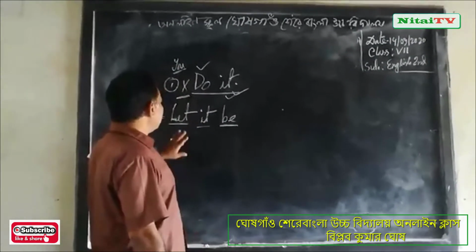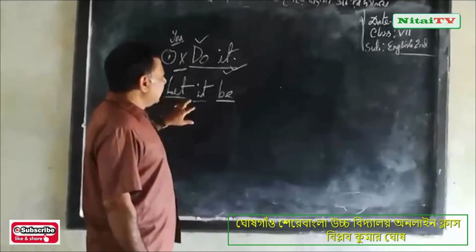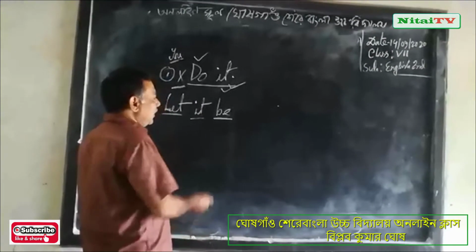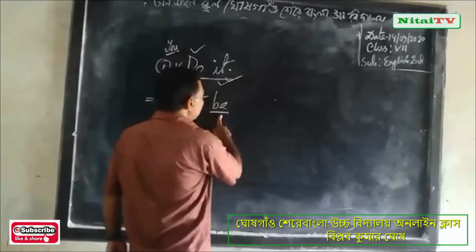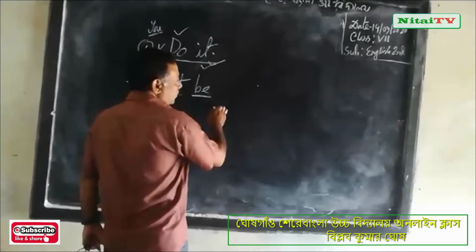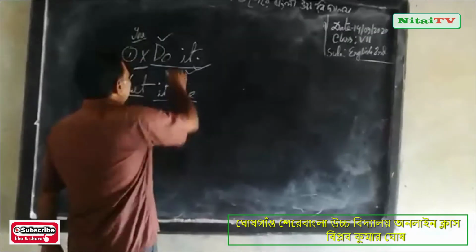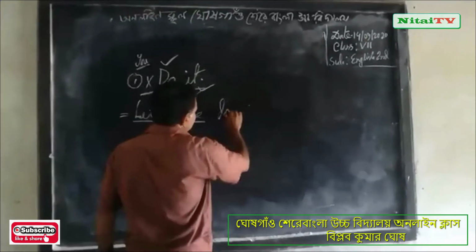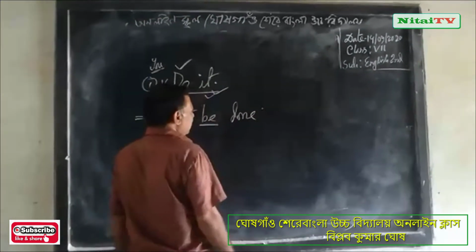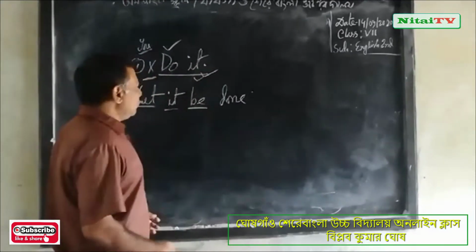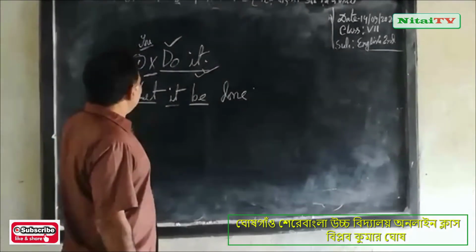So at first you will write let, then it, the auxiliary verb be, and then you will write the past participle of the verb. So this is the verb do. Then you will write done.